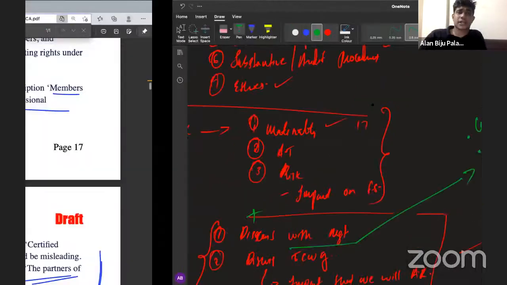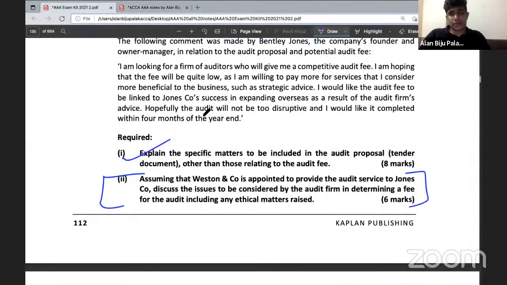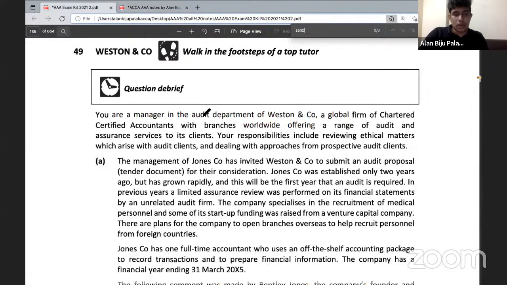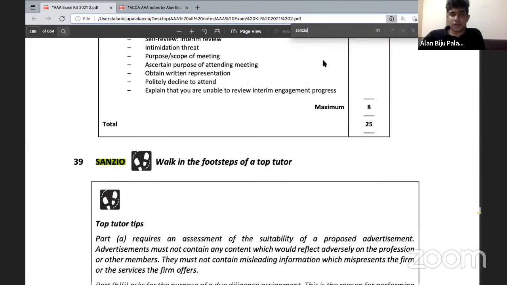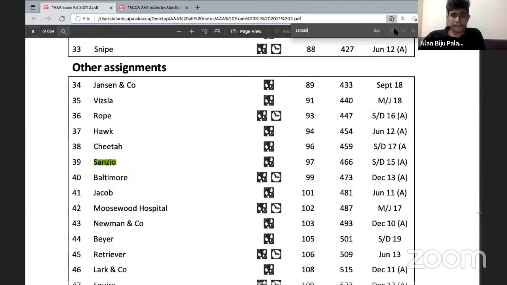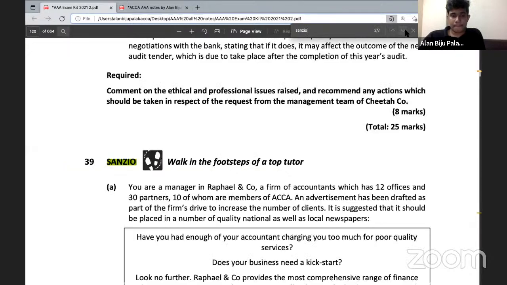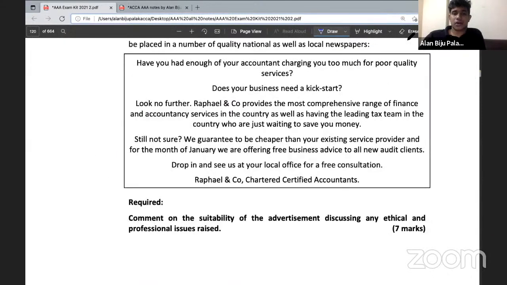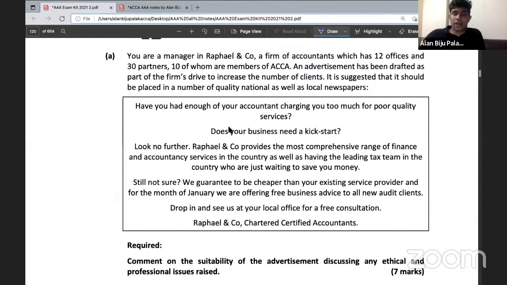Okay, so there's a question called Zanzio. Please practice the question of Zanzio to learn about the way in which questions are tested in the advertisement part. Yeah, so this is a question on Zanzio. As you can see over here, the question will provide you a sample advertisement, and you need to criticize this advertisement and consider all the ethical and professional issues involved here.